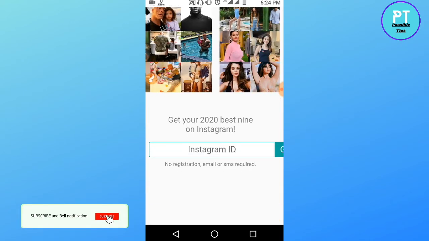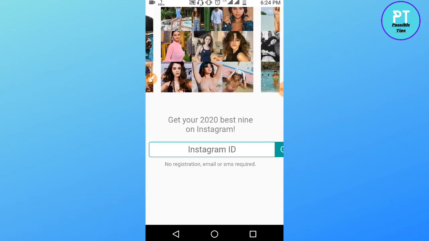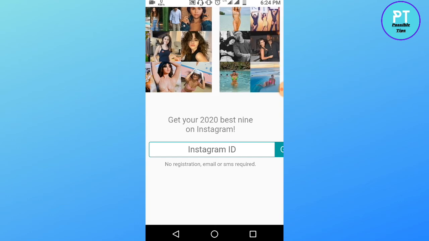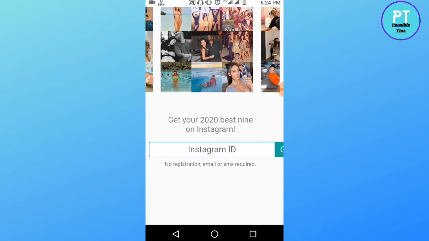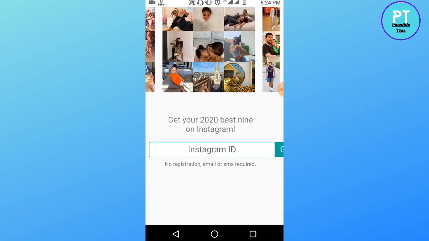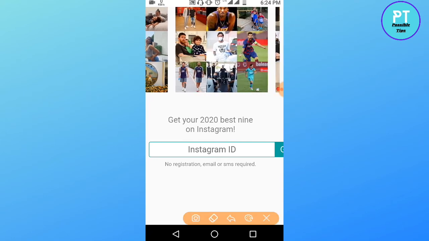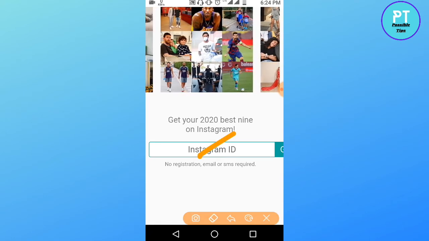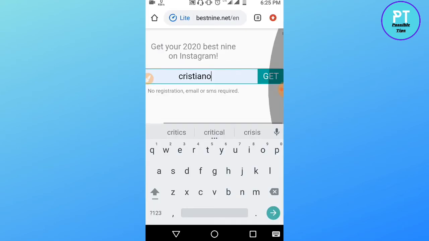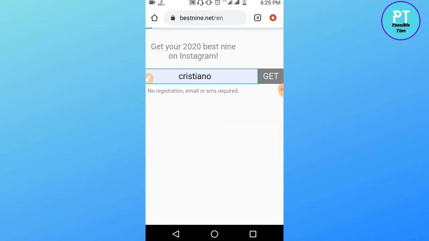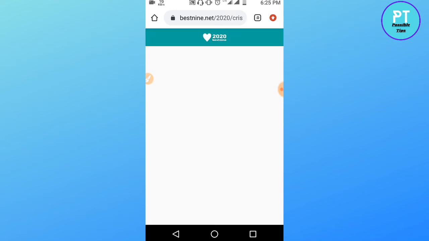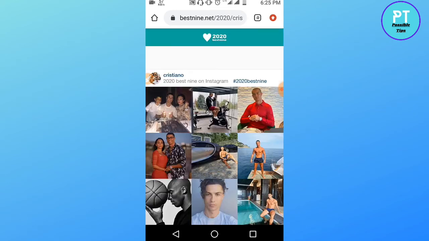Make sure your Instagram account is set to public. If your Instagram account is public, then only this will work, otherwise it won't work. So make sure about that, and you need to just type your Instagram account user ID and click on this get button. I will just click on this get, and this will load. This will take a bit of time, but wait.